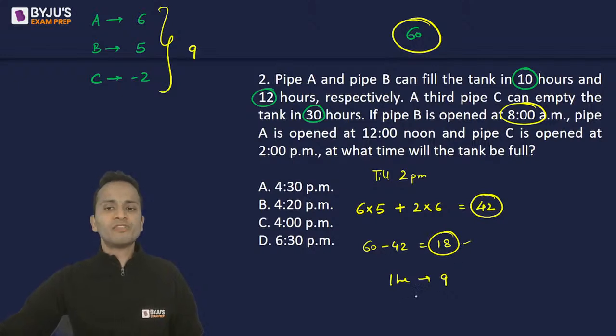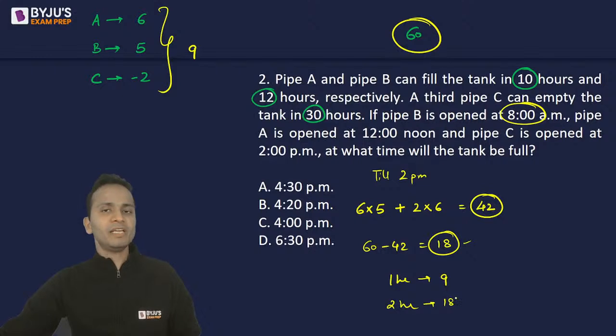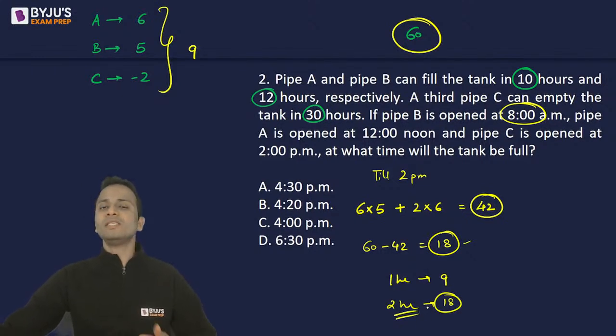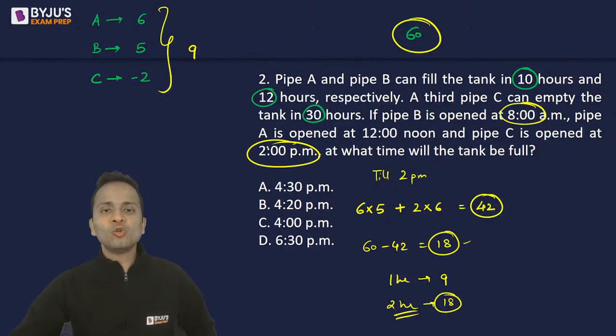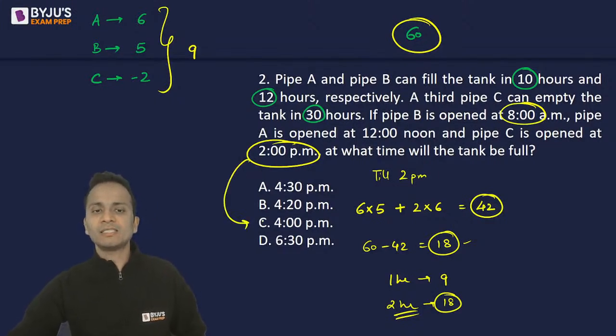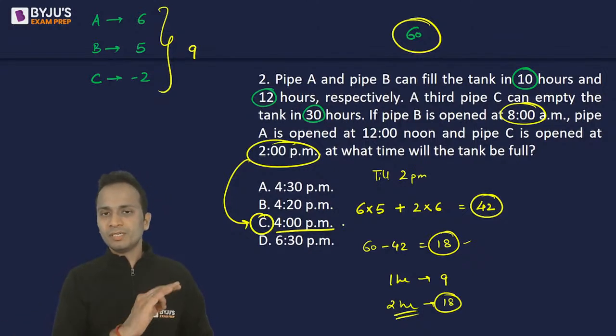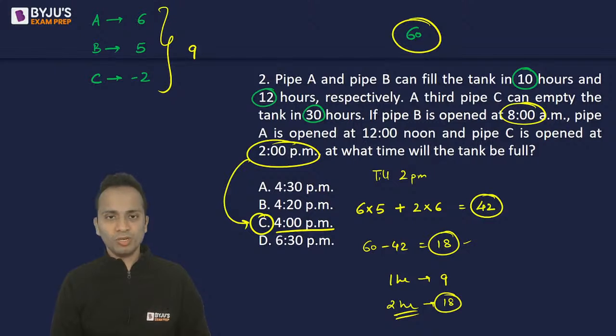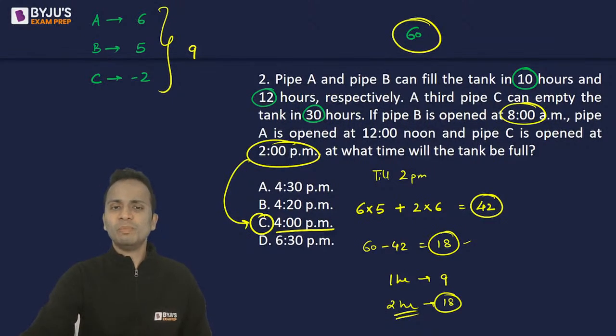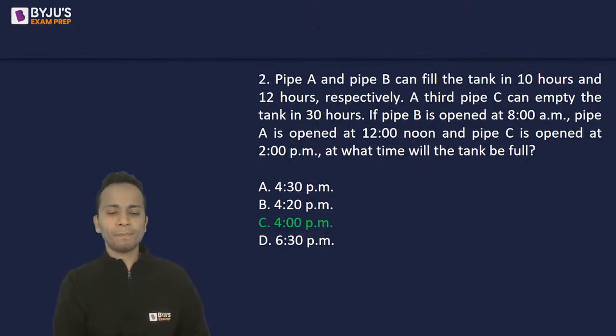So 18 units finish करने के लिए कितने hours लगेंगे इन्हें? 2 hours लगेंगे and the 18 remaining work will be finished. So in another 2 hours after C was opened, the work will be finished. C was opened at 2 p.m. 2 p.m. में 2 hours add कर दो and the answer will be 4 p.m. So at 4 p.m. the work will be completed or the tank will be full. So the correct answer of this question will be option C, that is 4 p.m.